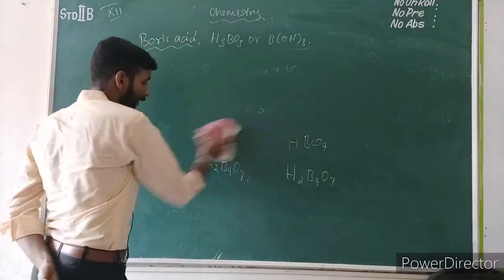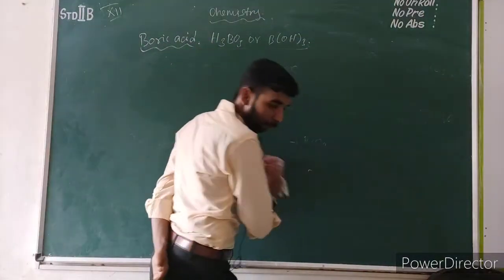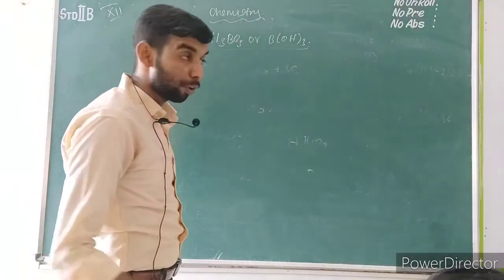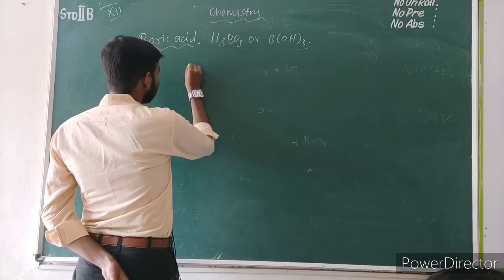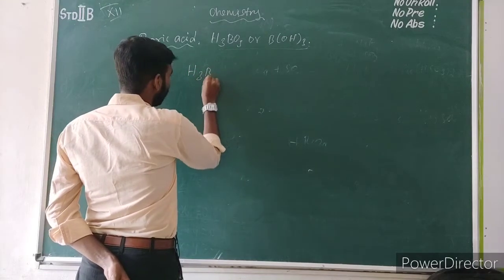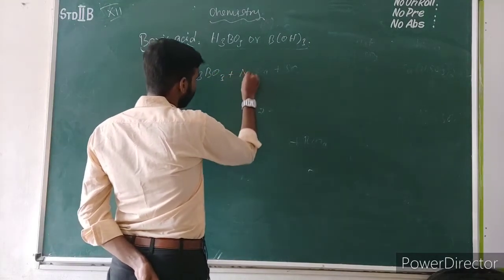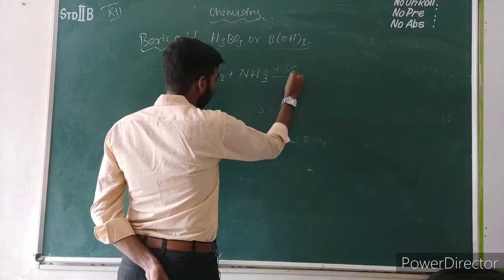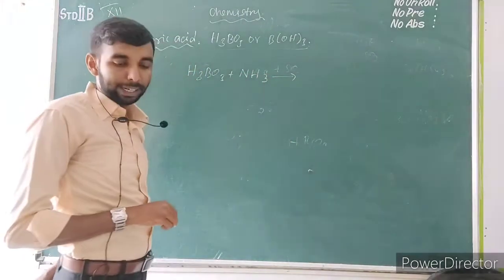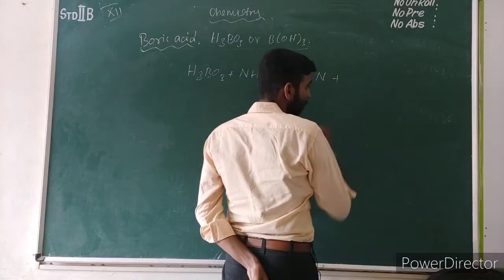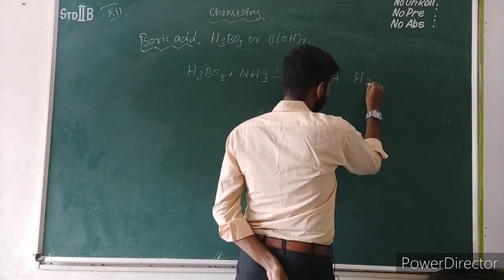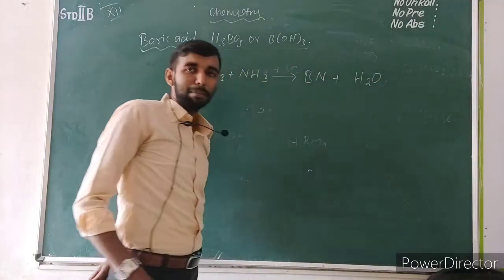This is called action of heat, and this is called action of ammonia. Action of ammonia is the reaction between boric acid, H3BO3, and ammonia, NH3. The product will be boron nitride along with the elimination of water molecules. Then you can balance the reaction.